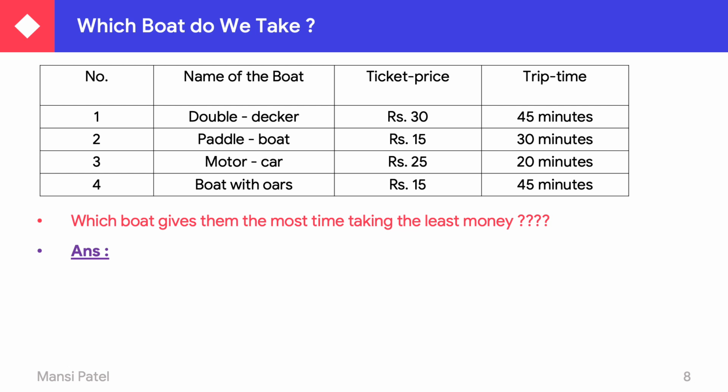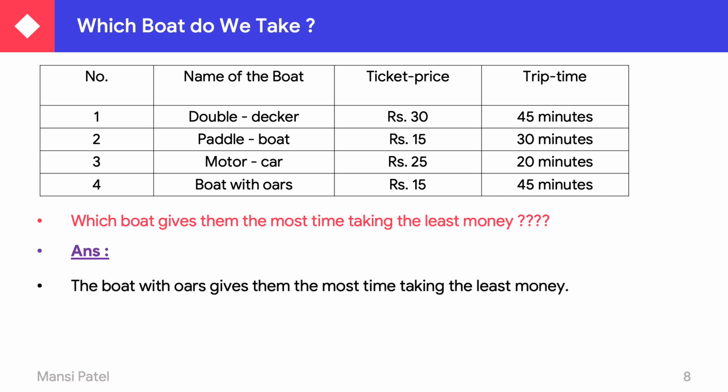Now for the other condition, you see their ticket price. The double decker takes 30 rupees whereas the boat with oars takes 15 rupees. So which one is least? Rupees 15 is the least. So our answer is the boat with oars gives them the most time.